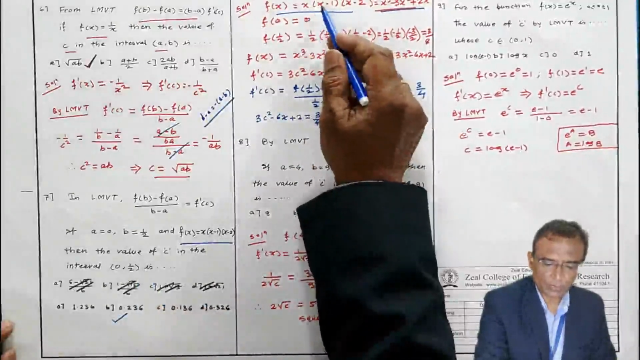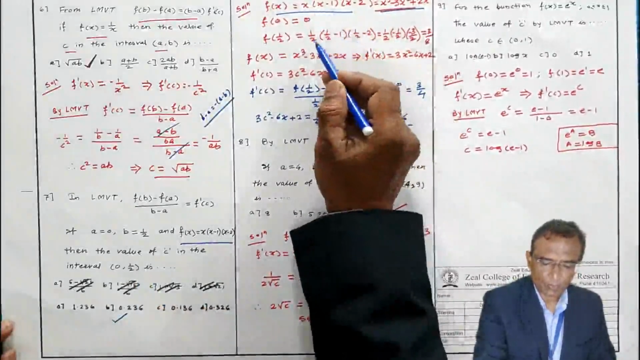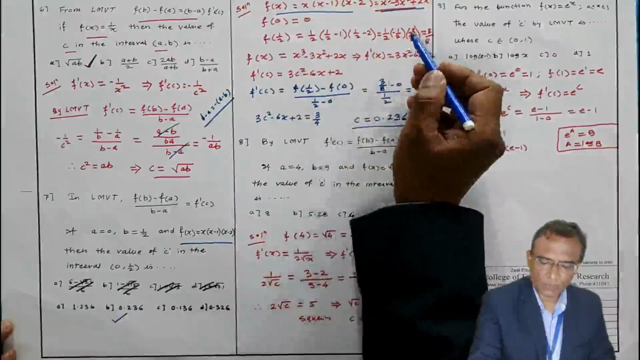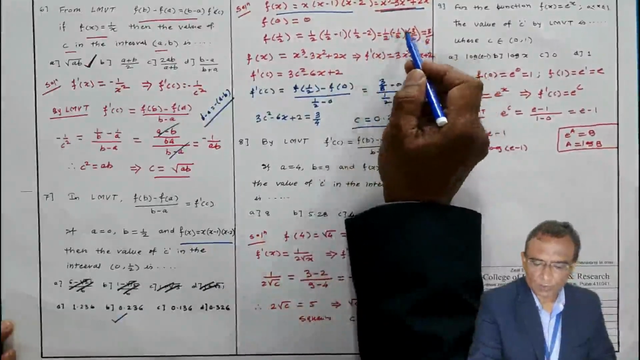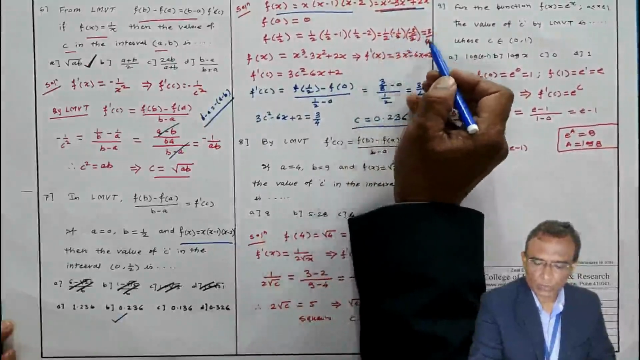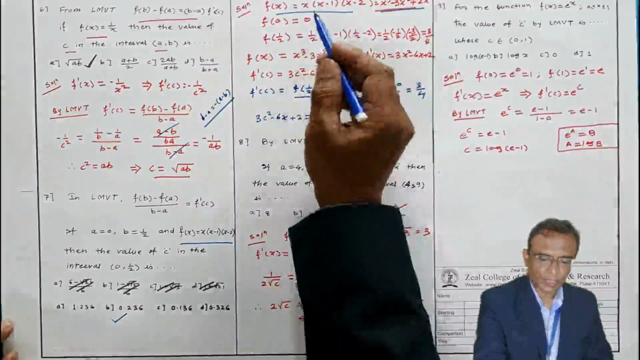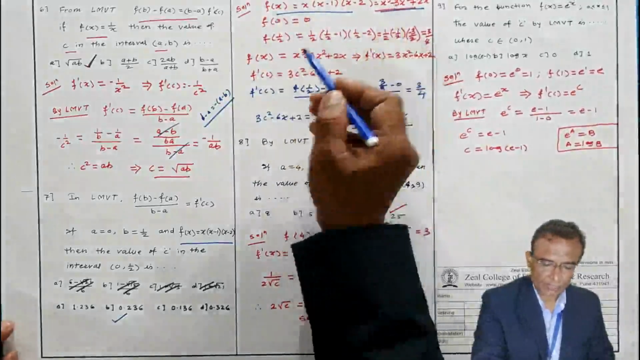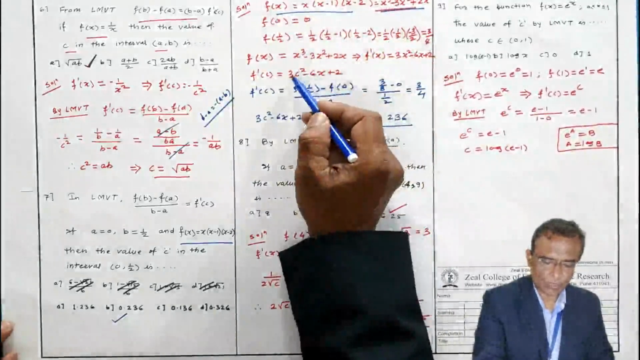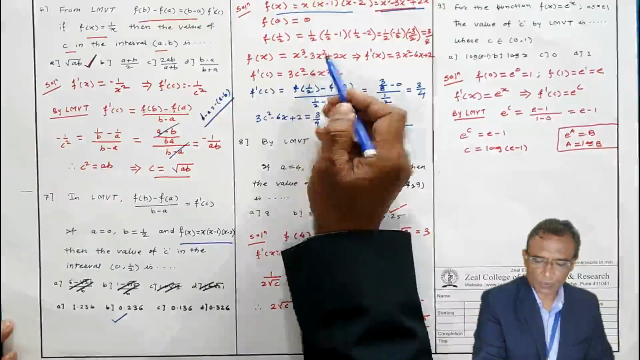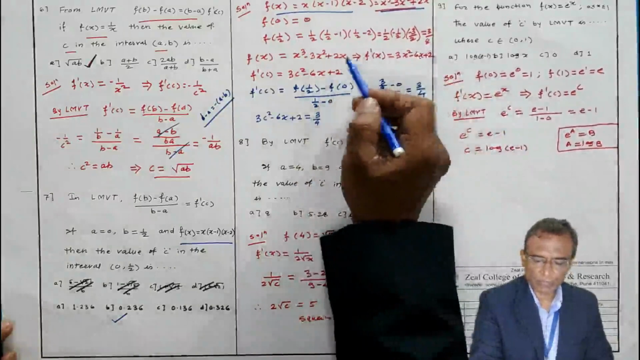Put x equal to 1 by 2, 1 by 2, 1 by 2. 1 by 2 minus 1 is minus 1 by 2. 1 by 2 minus 2 is minus 3 by 2. Minus minus plus. This is 3 and 2 into 2 into 2 is 8. f of 1 by 2 is 3 by 8. f of 0 is 0. f(x) is there. Take derivative. Derivative of x cube is 3x square. Derivative of minus 3x square is minus 6x. Derivative of 2x is 2.